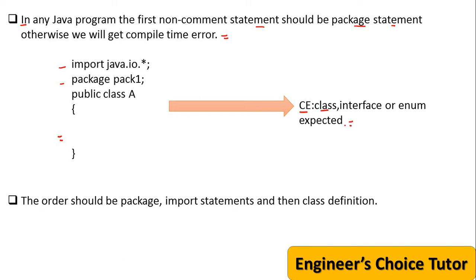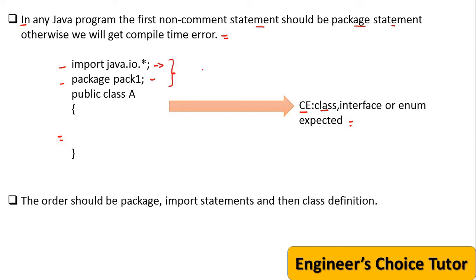Actually, what happens here? The rule is that the first non-comment statement should be the package statement. But in this example, the second statement is the package statement and the first statement is the import statement.